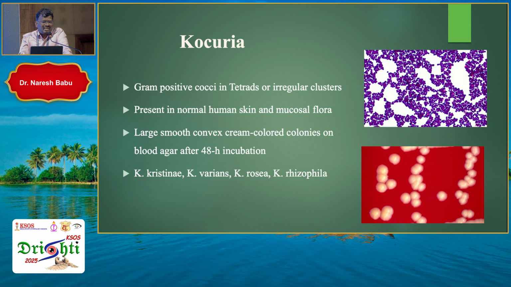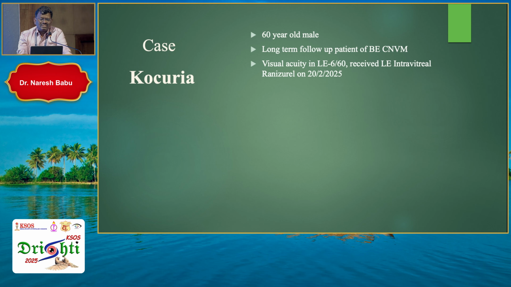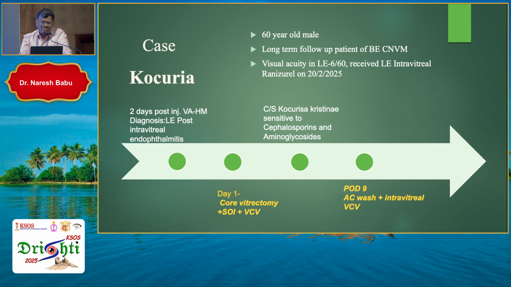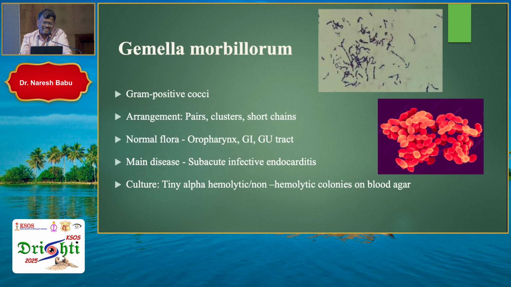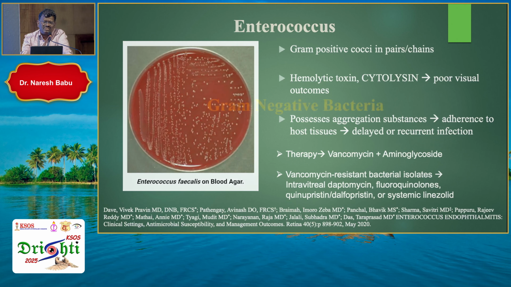This is Kocuria, I think, one of the rarest organisms which we have never come across commonly. This was a post-injection endophthalmitis. After the diagnosis and core vitrectomy, everything was done, and the patient could get a vision of 6/60. These are the other organisms.